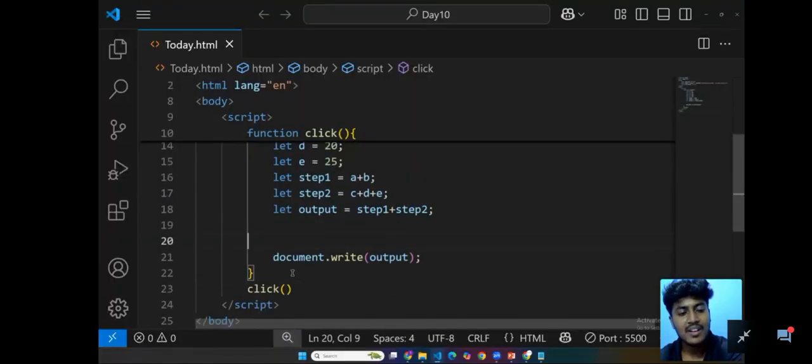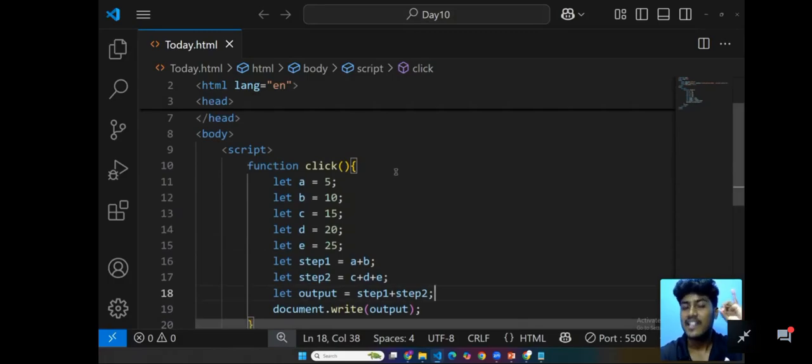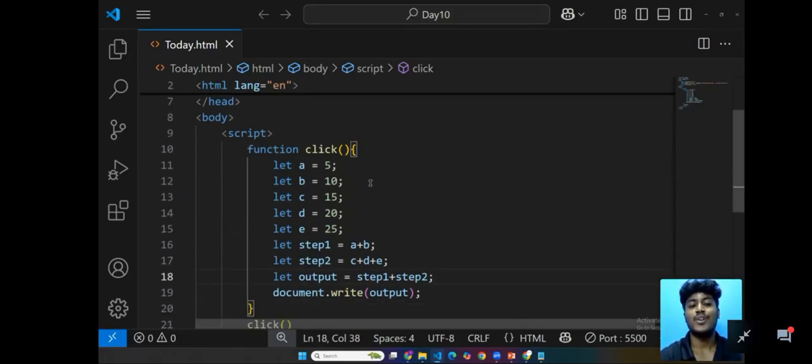So why do we need to declare a function? Clearly listen. Now I'm going to delete all of this. I'm going to just declare let a. I declare the variable let a, just the variable name a.